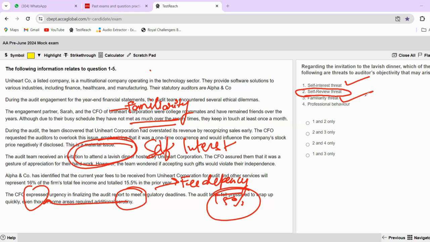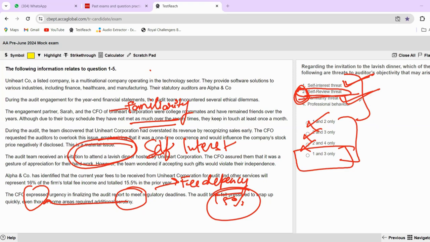So that is familiarity. Now a person who is very quick in thinking will think that wherever 2 is coming, that has to be eliminated. So this is eliminated, this is eliminated, and this is eliminated. The last point is 1 and 3. Self-interest, as we discussed, will be there. Familiarity, as we just discussed, will definitely be there. So a smart person will not actually have to read all of the points.